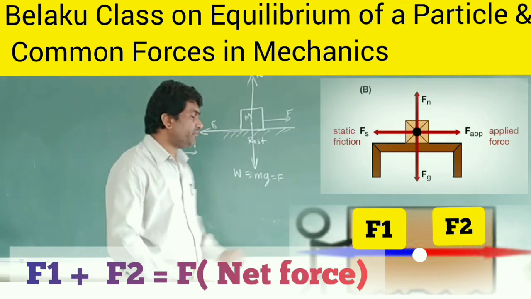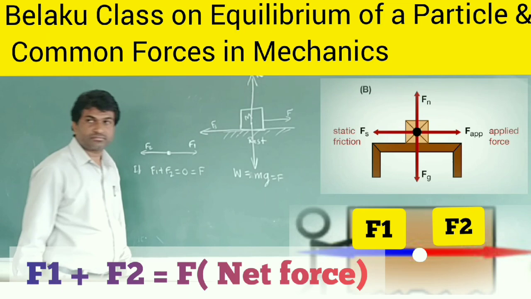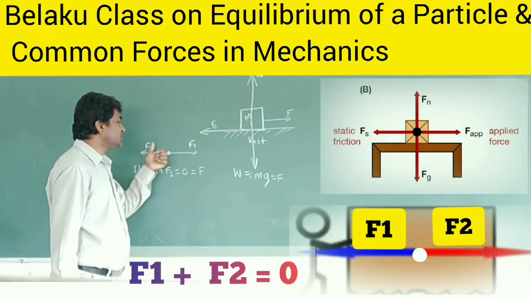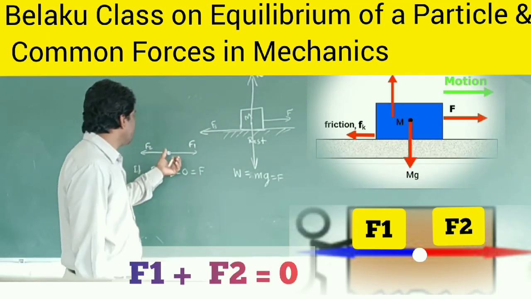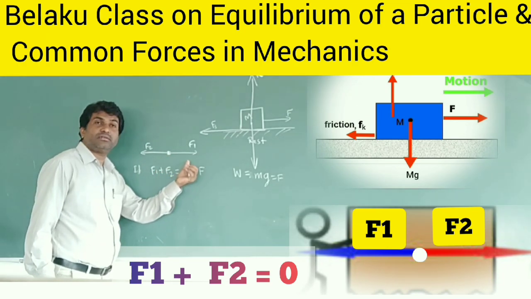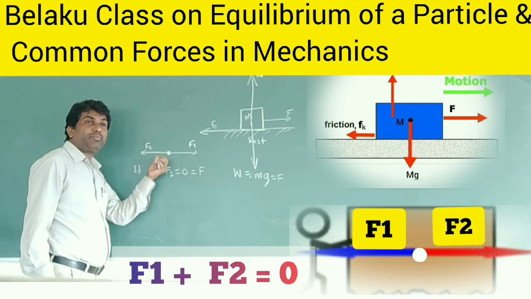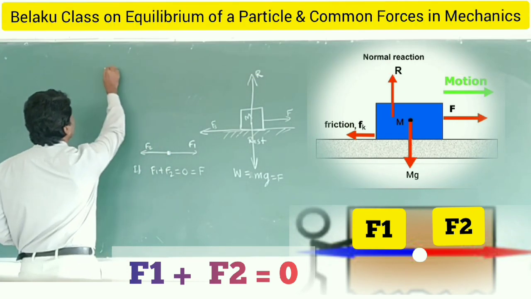This F1 plus F2 is the net force acting on the body. This force balances this force. So the body is said to be in equilibrium if the net force acting on the body is 0. This is the concept known as equilibrium of a particle.